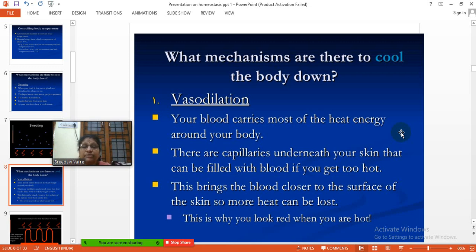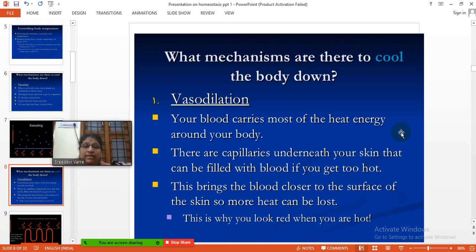Now coming to what mechanisms are there to cool the body down. Vasodilation. Sweat is one thing and the other thing is vasodilation. What is vasodilation? Your blood carries most of the heat energy around your body. There are capillaries underneath your skin that can be filled with blood if you get too hot. This brings the blood closer to the surface of the skin so more heat can be lost. This is why you look red when you are hot.